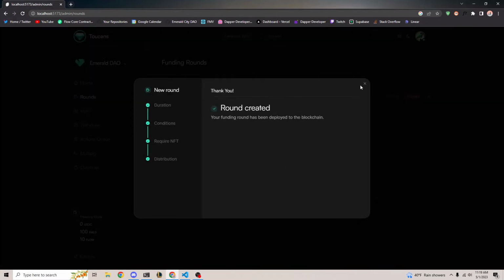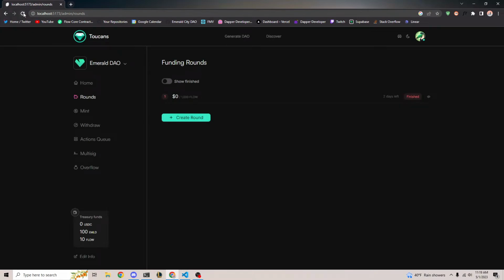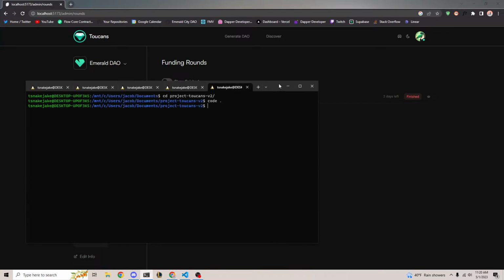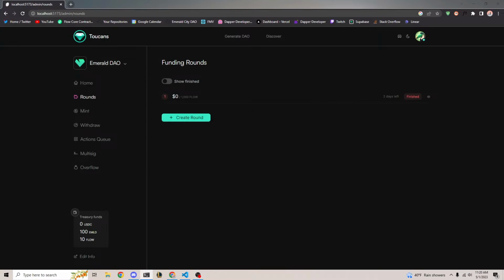It's sealed. If we were to refresh the page, or actually it already did show there. Okay, I don't know why it's showing that, but hopefully this isn't a glitch. Because it's on the emulator, I have to quickly run a transaction to manually advance time, so I will do that off screen.